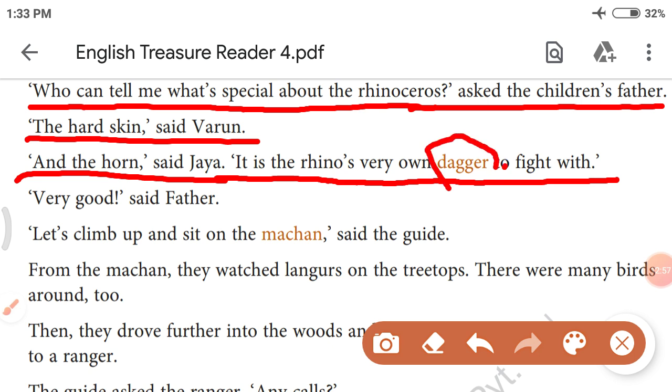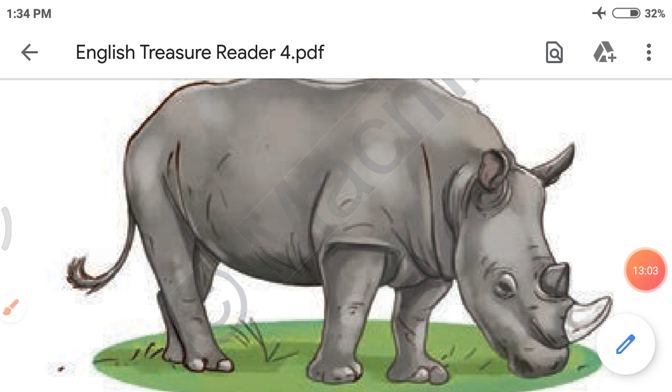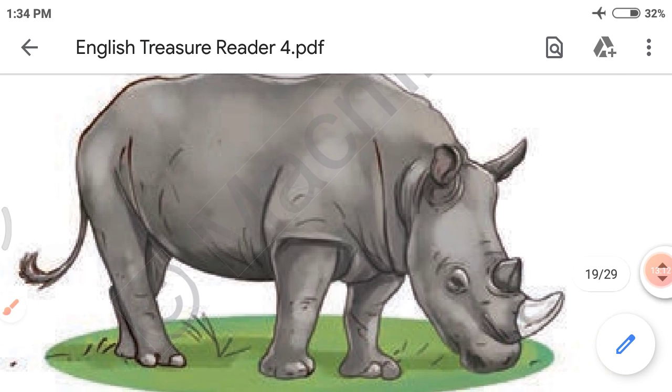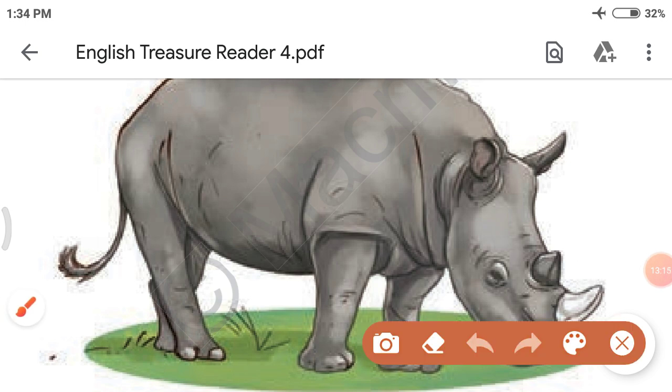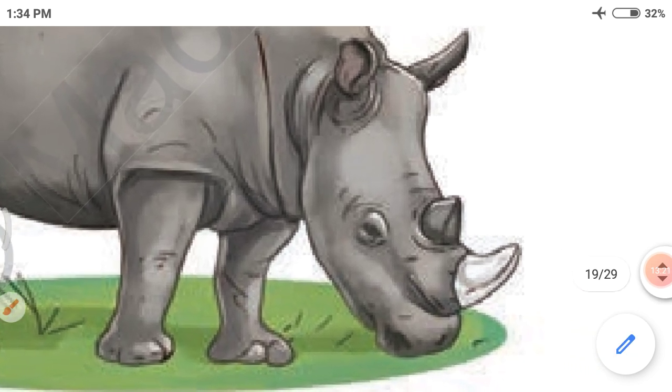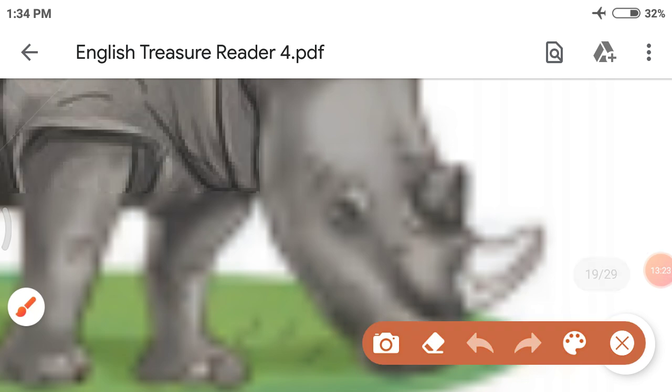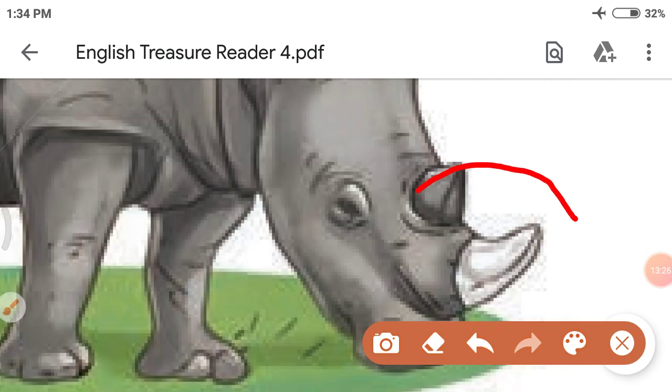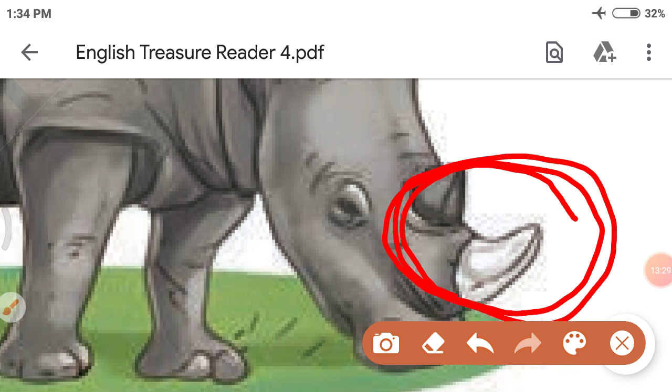Let me show you the picture of a rhinoceros again so you can easily understand. See here, my dear students. The skin of the rhinoceros is very hard and his horn, which works as a small dagger, a small sword, you can see here. Right? Let me show it properly. See, look here. The rhinoceros' horn is working as a small sword. With this, he can fight with anyone. Right? So, let's see what happens next.